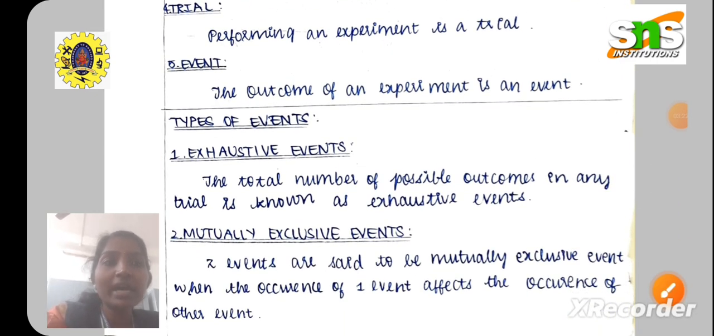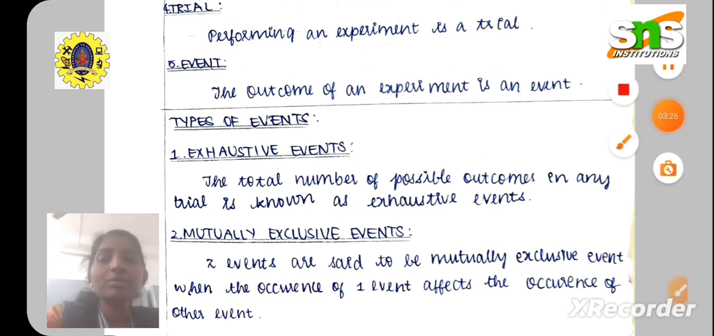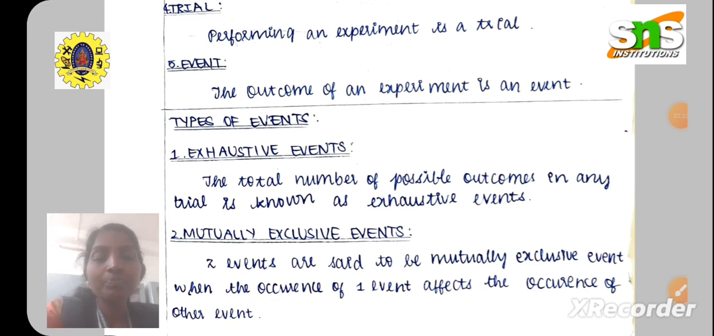Moving on to the types of events. What are the types of events? We have 5 major types of events as we are going to discuss here. The first one is exhaustive event. Second one is mutually exclusive events. First we will have the definitions for these two and an explanation for these two things, and we will move on to the other 3 definitions.